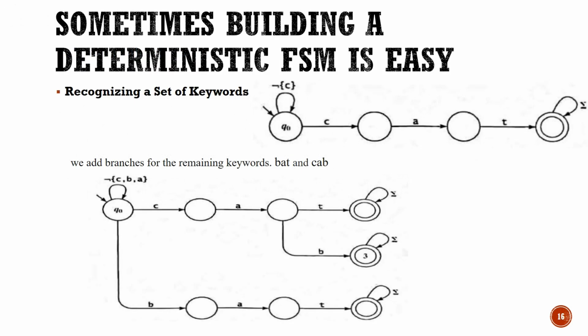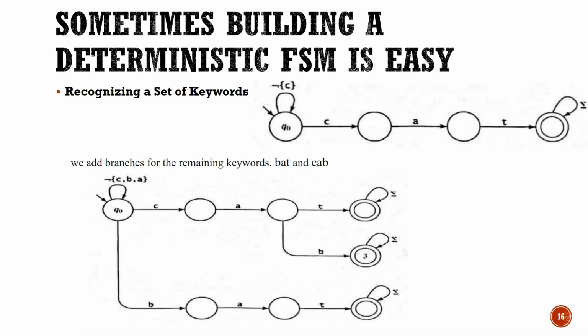Now, if I want to go for recognizing specific keywords, what happens in this case? Now I want to recognize cat. How to recognize that one? If anything other than C, I will stay back at Q naught. Once I get the C, then I should get the A, then I should get the T. In these scenarios where a particular pattern or keywords are to be identified, writing your finite state machine is easy.